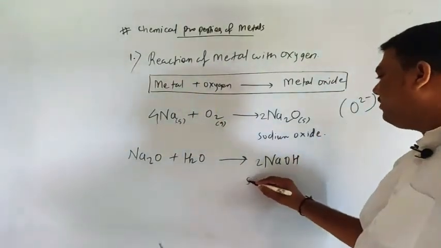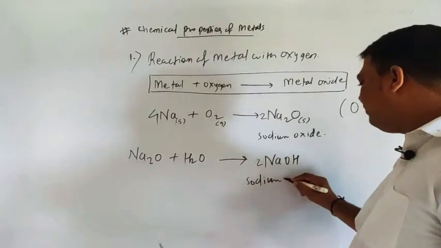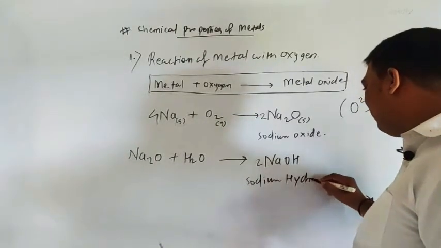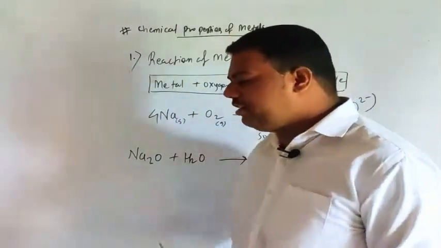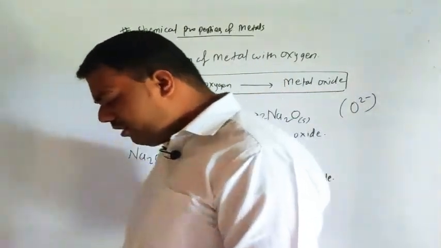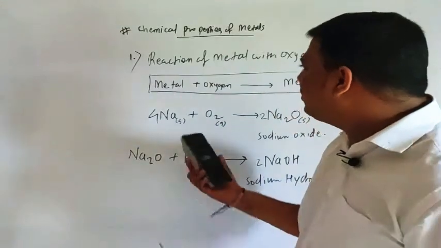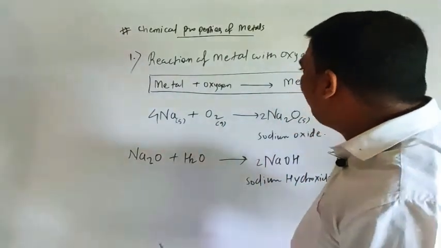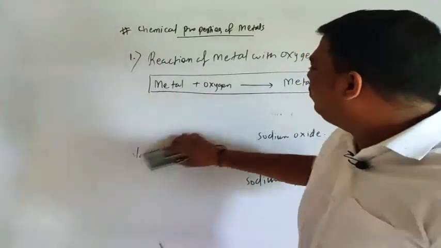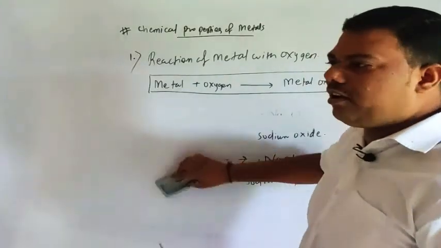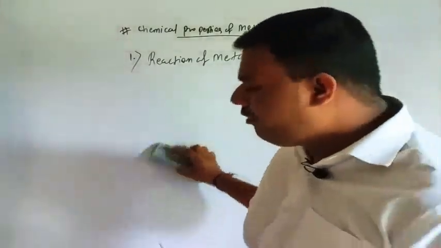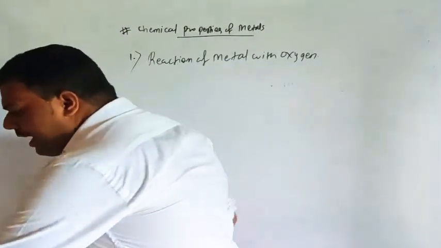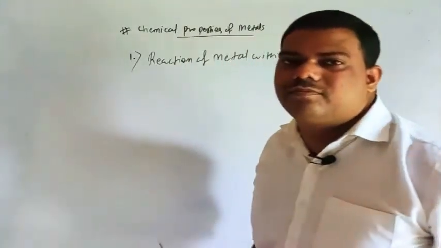So this is sodium hydroxide. Understood? It is the first reaction, that is reaction with water. In that we discussed sodium first. So keep in mind whatever I wrote in the box. Okay. We will discuss next the reaction of magnesium.